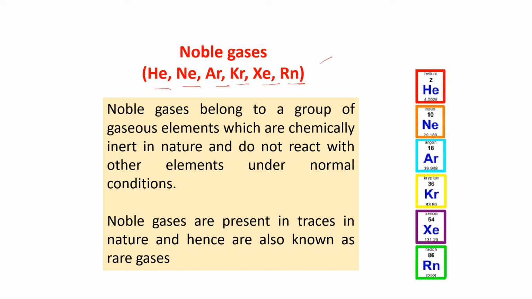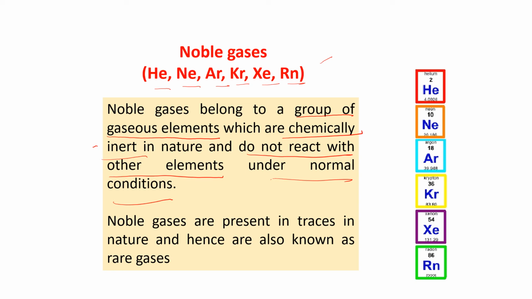Noble gases belong to a group of gaseous elements which are chemically inert. That means they are not reacting with anything. They are not chemically reacting with any other substance or elements, and do not react with other elements under normal conditions.